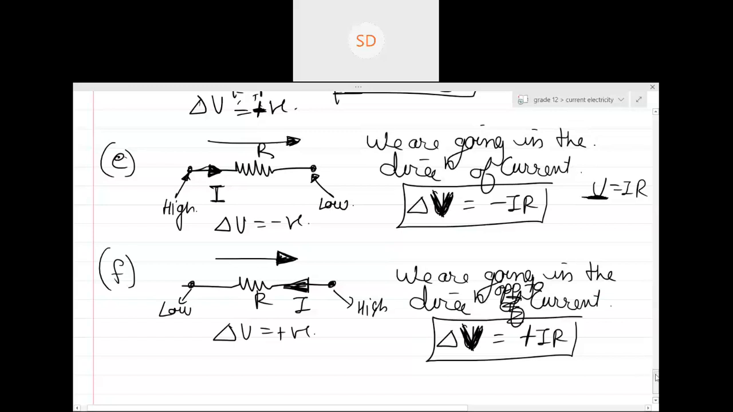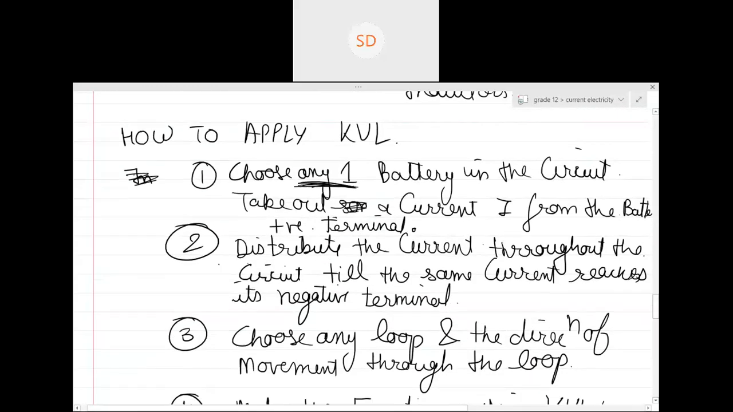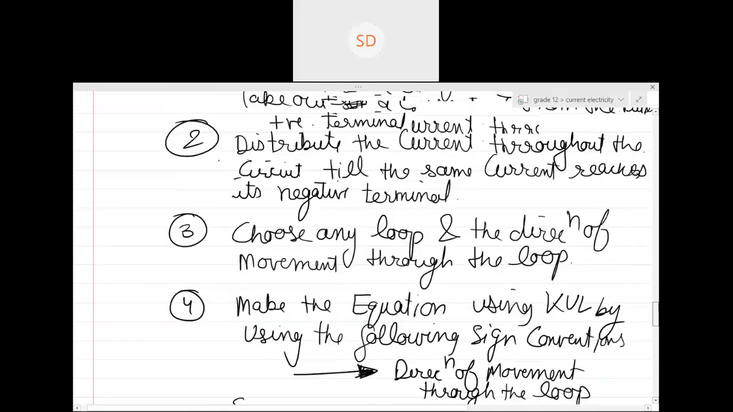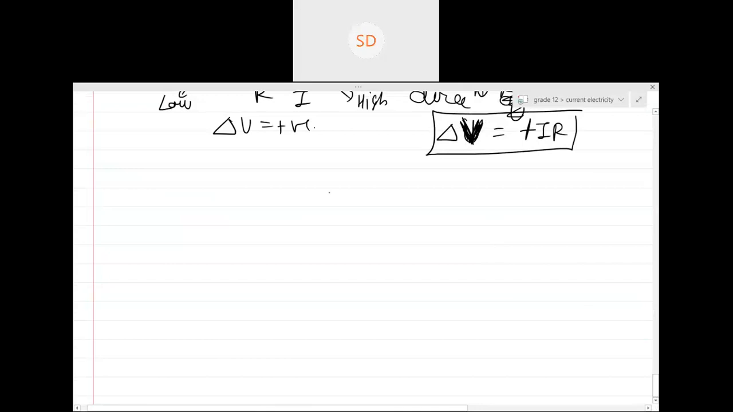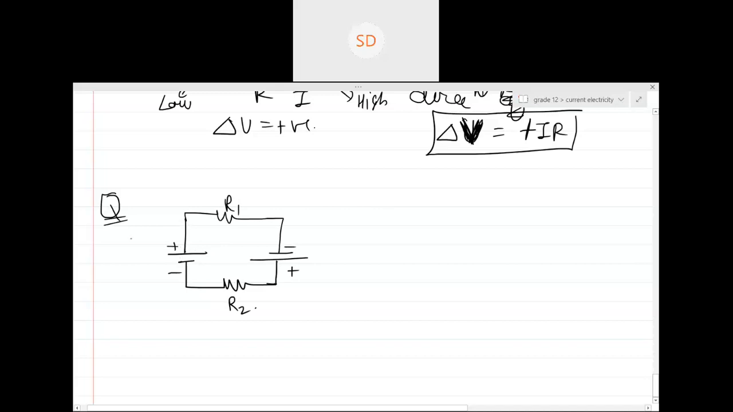So, anyways, when you do the second step, distribute the current, you will be introducing new variables. Those new variables will decide how many different loops have to be given and how many equations have to be made. Let's start with a very simple example. Let's say the battery is like this: plus, minus, minus, plus. This is R1, this is R2. The EMF of this battery is E1 and the EMF of this battery is E2.